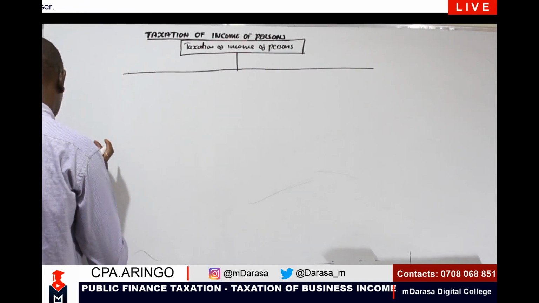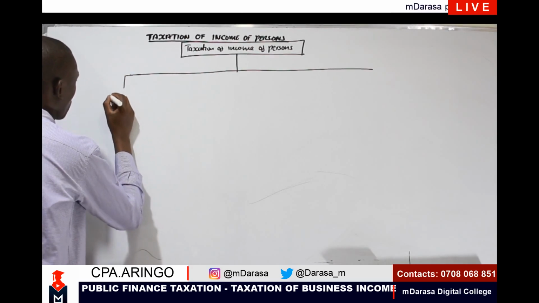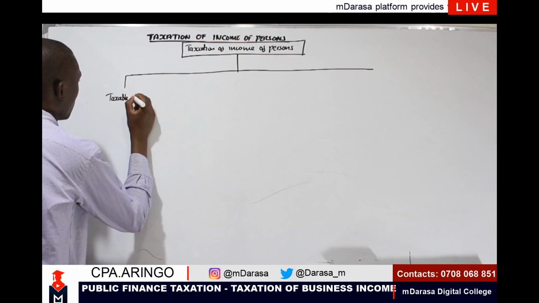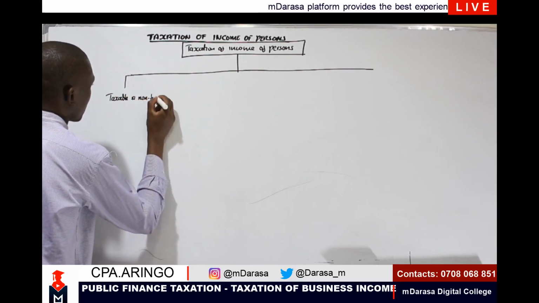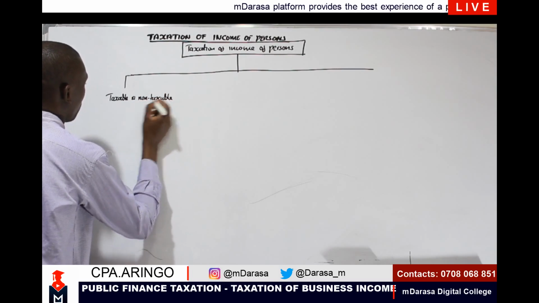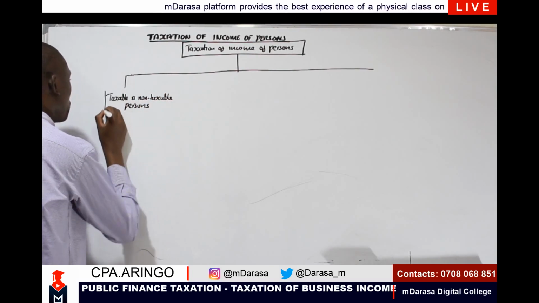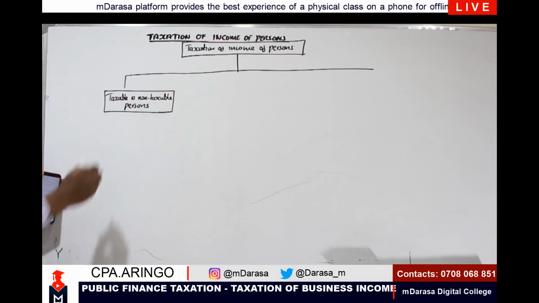Number one, we'll be talking of taxable and non-taxable persons. It will be very ideal for us to understand the concept of taxable and non-taxable persons. Very key concept that we should always be able to understand.